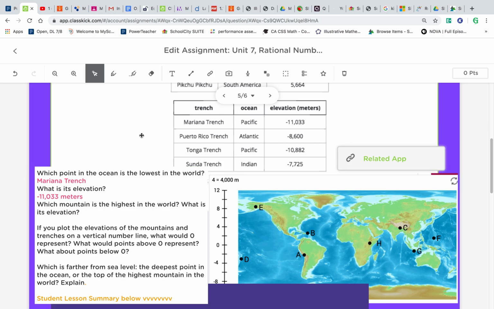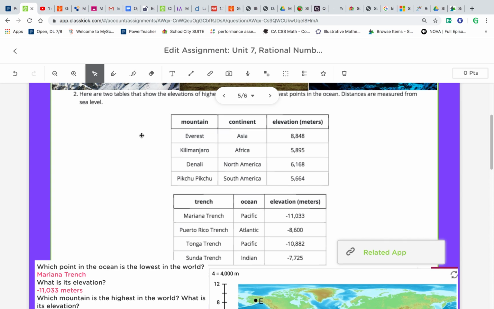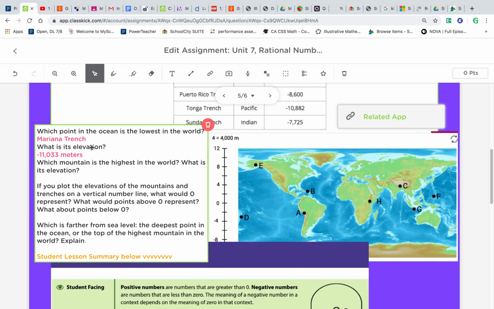Which mountain is the highest in the world? Well, I kind of already said that. It's actually Mount Everest, you can see here. Okay, so let's go ahead and click in here. I want it to be pink. Mount Everest. Okay, so there we go. All right, so you get the point there.